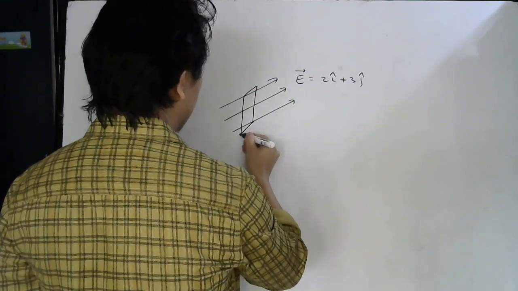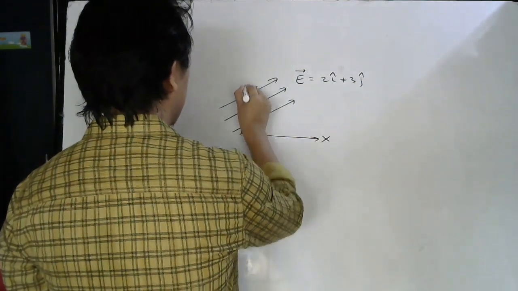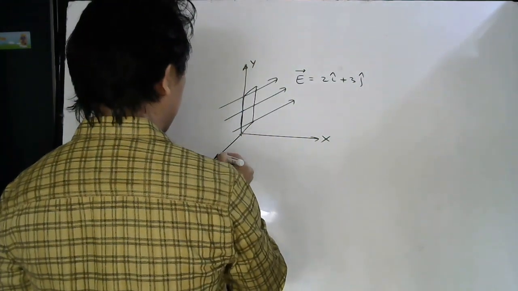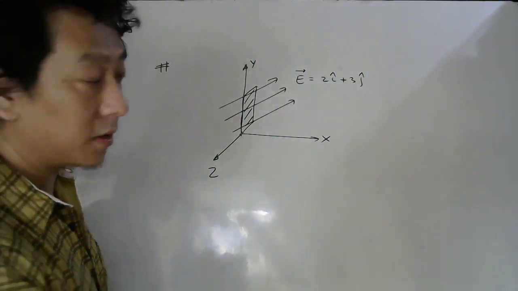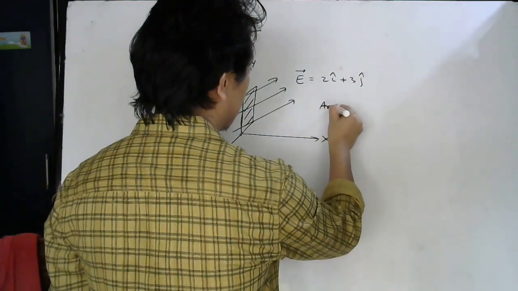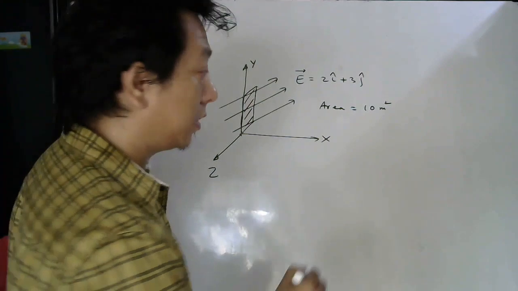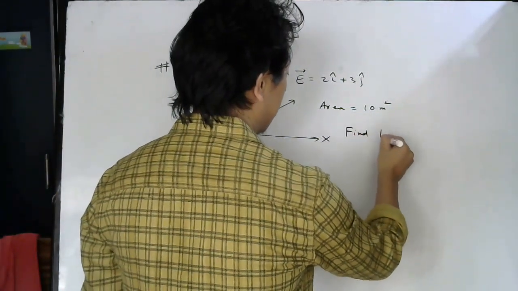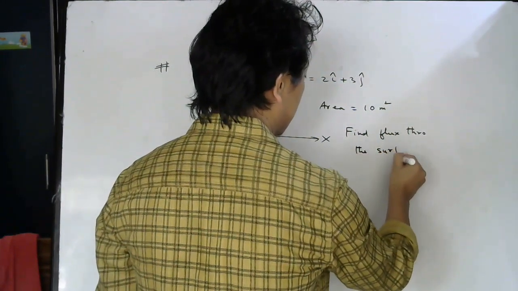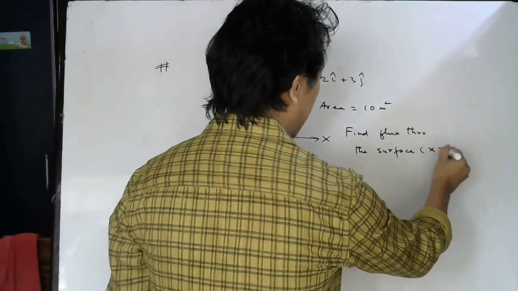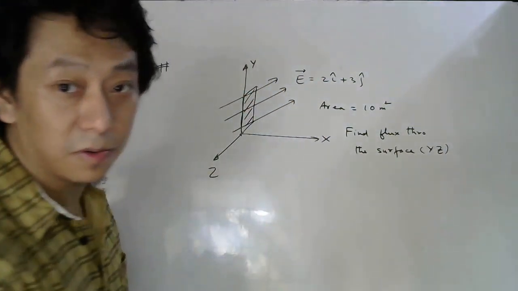So this is your electric field and your surface is like this. If this is your x-axis, this is your y-axis, this is your z-axis, then the surface is kept parallel to the YZ plane. The area of the surface is, let's say, 10 meter square. So your question is: find the flux through the surface which is parallel to the YZ plane. So this surface I want. I hope all of you understood.